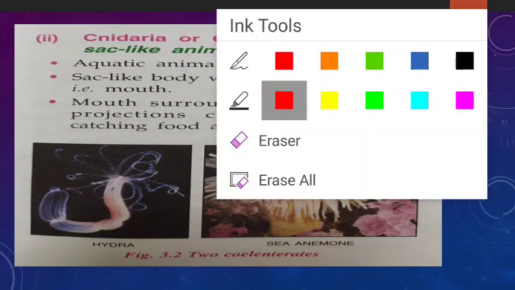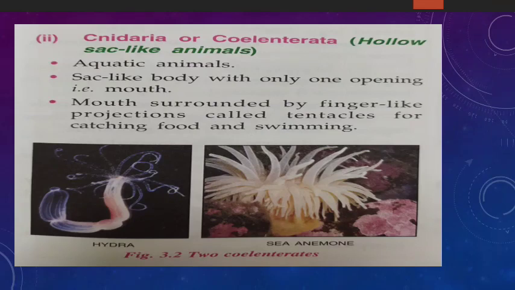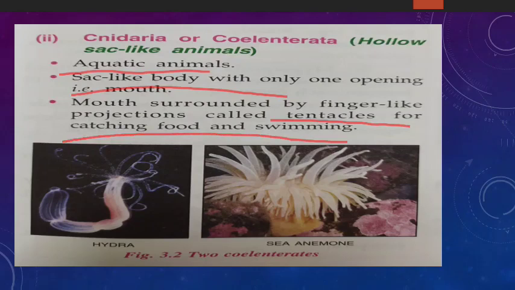Okay, now next is Cnidaria, or we can say Coelenterata. Clear? So how can you describe this Cnidaria or Coelenterata? Hollow sac-like animals. If you have to write one word for hollow sac-like animals, which word will you write? Cnidaria or Coelenterata. Clear? Important characteristics. First, they are aquatic animals. Second, a sac-like body with only one opening. What is the name of that opening? Mouth. And third, the mouth is surrounded by finger-like projections called what? Tentacles, for catching food and swimming.